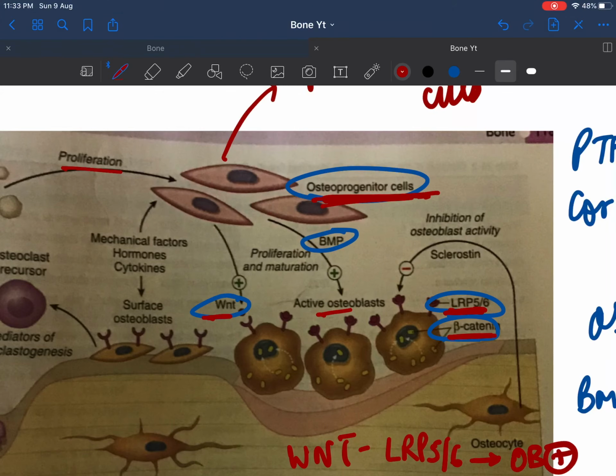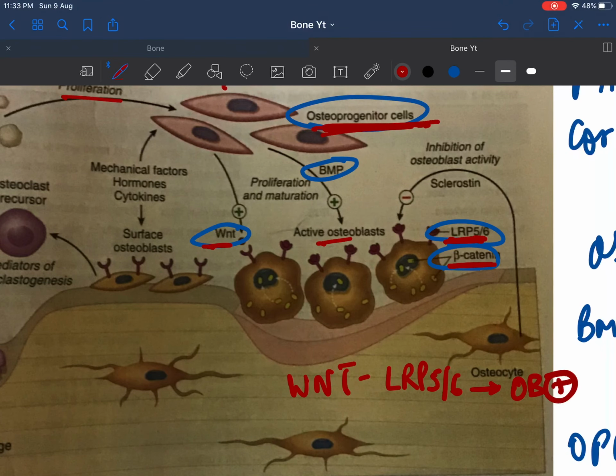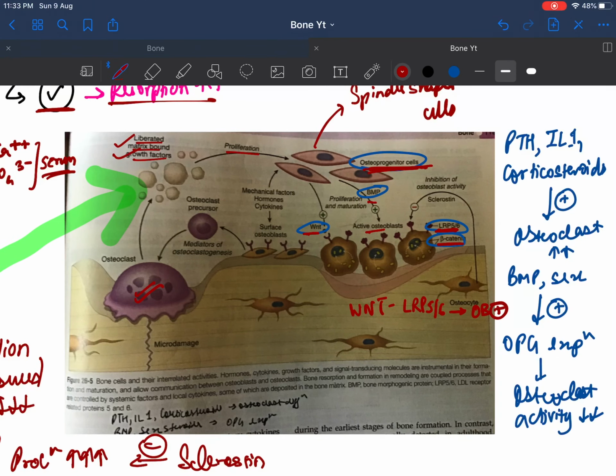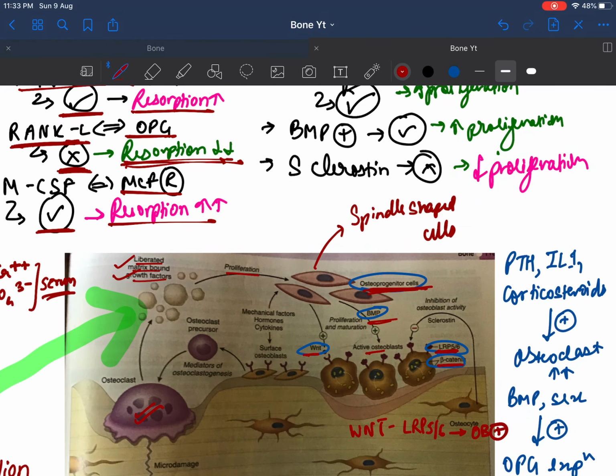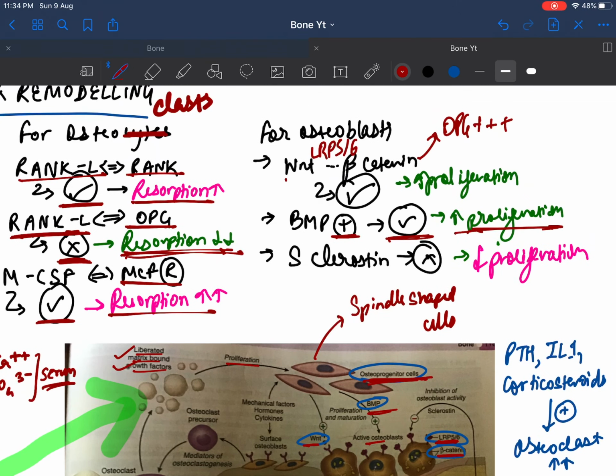osteoblast stimulation. Also, as we discussed earlier, BMP also stimulates osteoblasts, which will lead to more proliferation of the bone. So WNT beta catenin will lead to more proliferation due to more osteoblast activation, and BMP will also lead to more osteoblast proliferation.